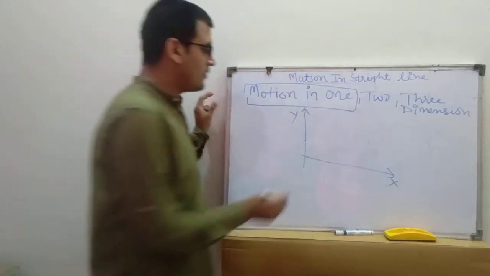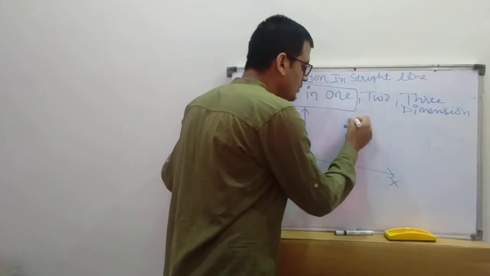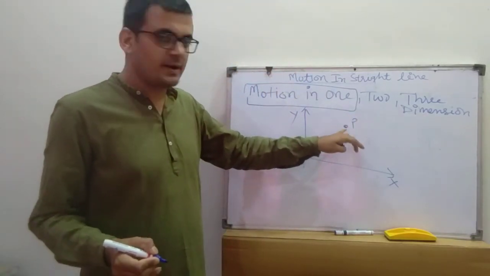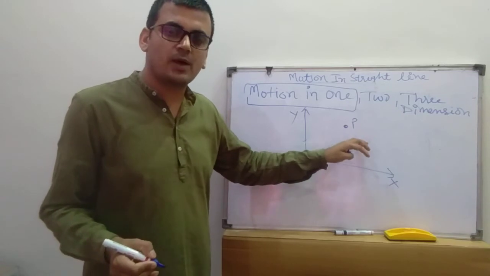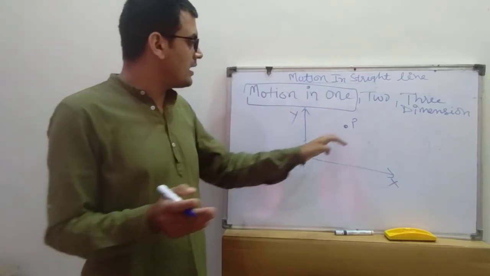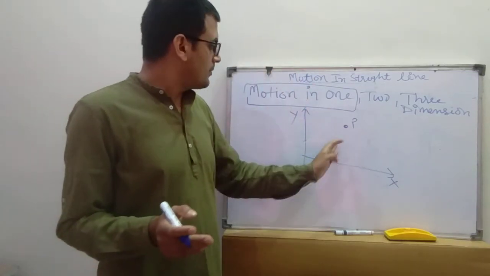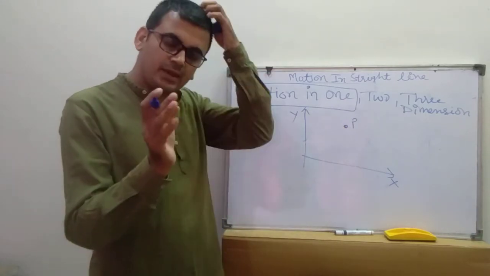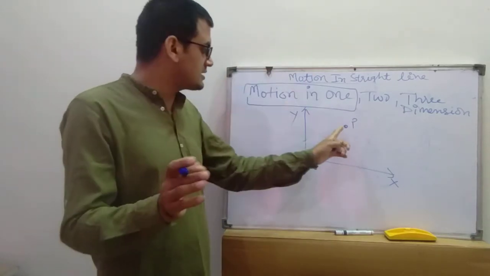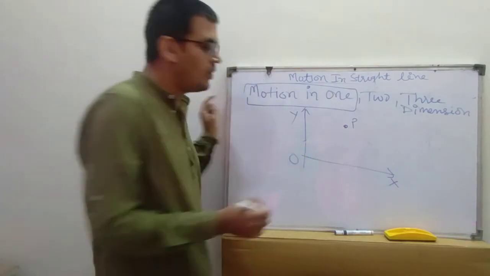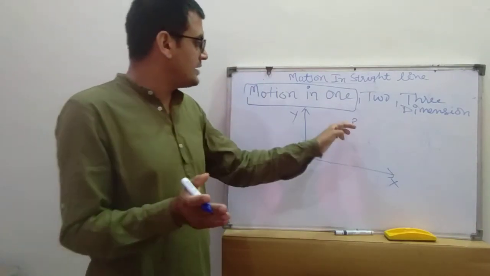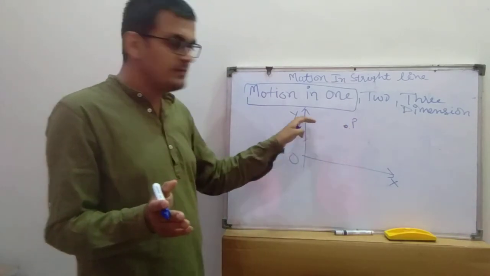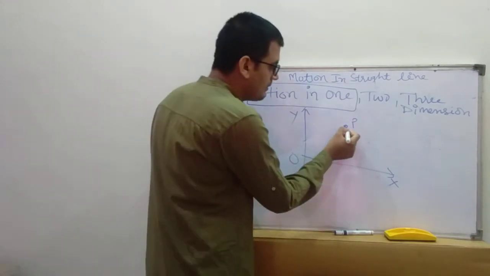Suppose here is any point P. We have to represent the location of this point P, and we require 2 coordinates. If we want to measure the distance of point P from this origin O, we require the distance of point P from this side and from this side. How will we measure it?